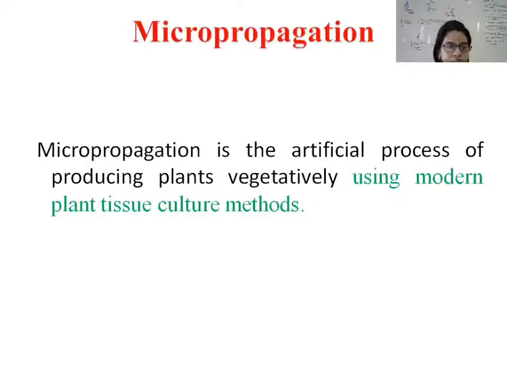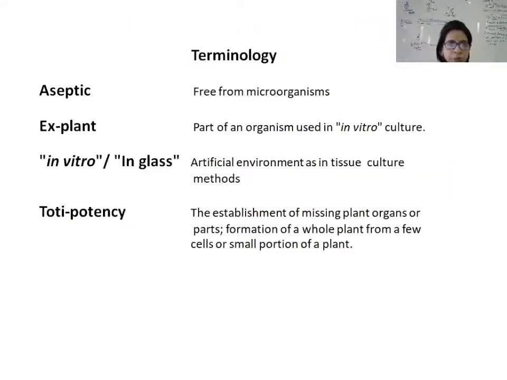As the definition says, micropropagation is the artificial process of producing plants vegetatively. No sexual reproduction is involved here. Again, I am repeating, it is the artificial process of producing plants vegetatively using modern plant tissue culture methods. This technique is known as micropropagation.